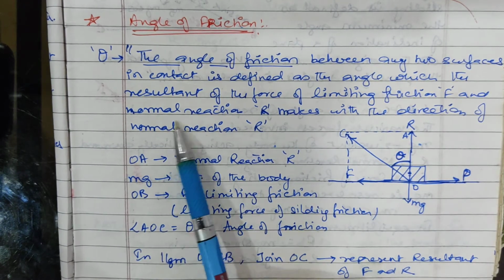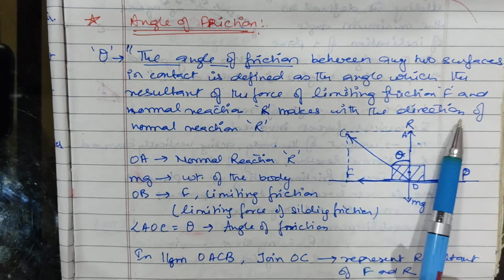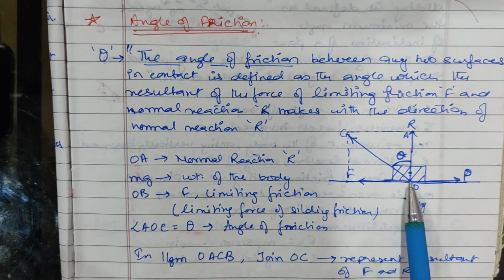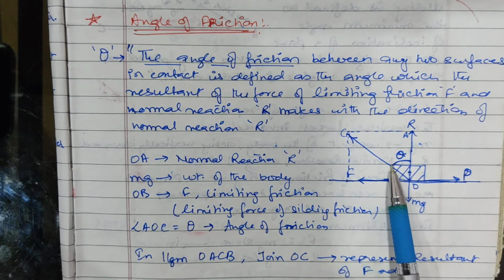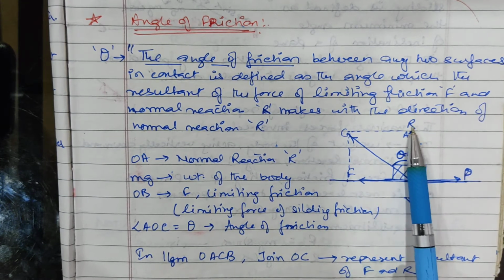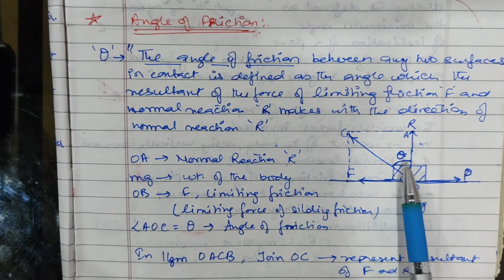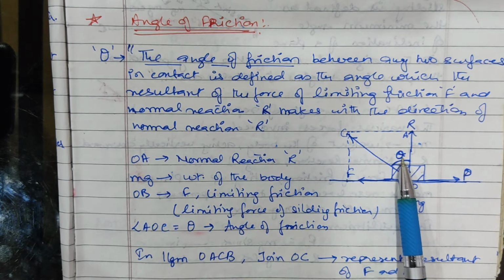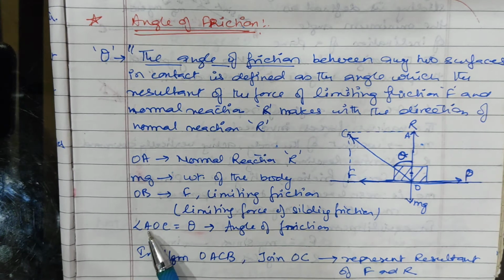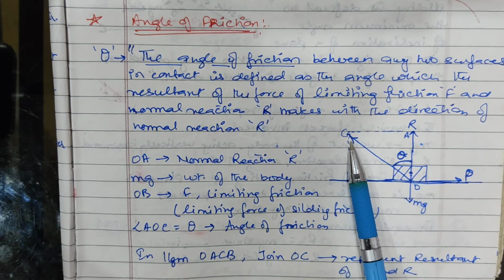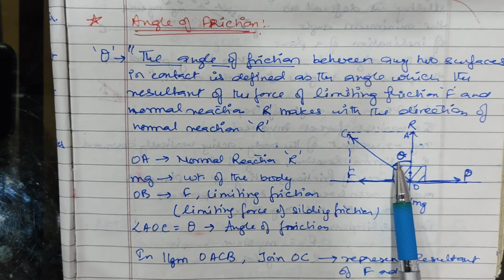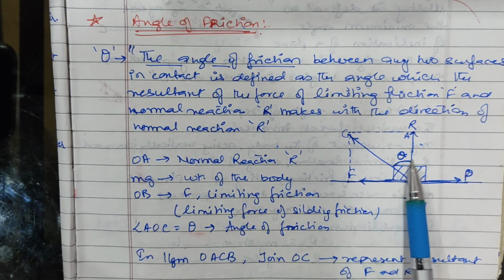but according to the definition makes with the direction of normal reaction. तो normal reaction का direction आपका ये direction में है, तो इनके बीच का जो ये एंगल है, रिजल्टेंट एंड नॉर्मल रिएक्शन के बीच का जो एंगल है, this will become your theta. So angle AOC is the angle of friction.